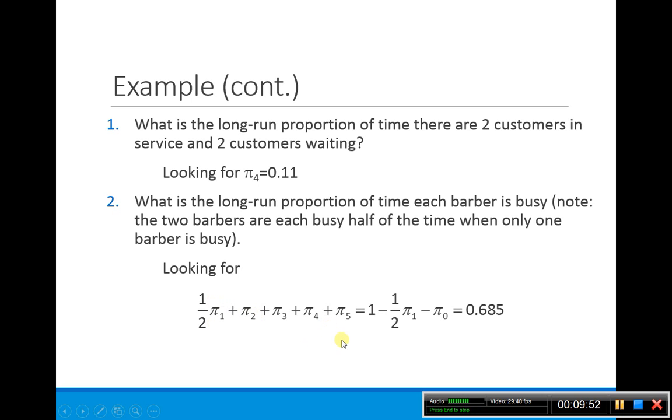The other way you can think about this is subtracting off the things that you're not interested in. So this is going to be 1 minus the half the time they're not busy when there's 1 customer, and the time they have no customers. In this case, the long run proportion of time each barber is busy is about 0.7.